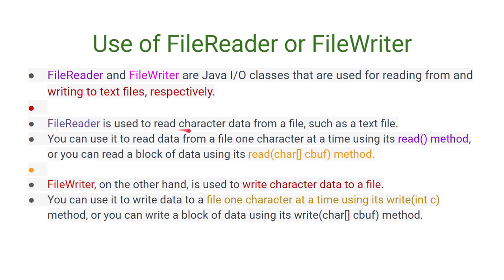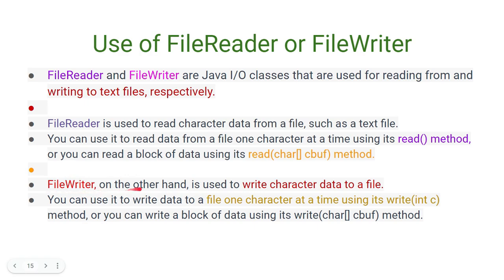File reader is used to read character data from the file, such as a text file. You can use it to read from the file one character at a time using the read method. So while reading data from the files, we are reading only one character with the read method, not more than that. Or you can read a block of data using the read character buffered methods. Through that also, you can read some of the character data.